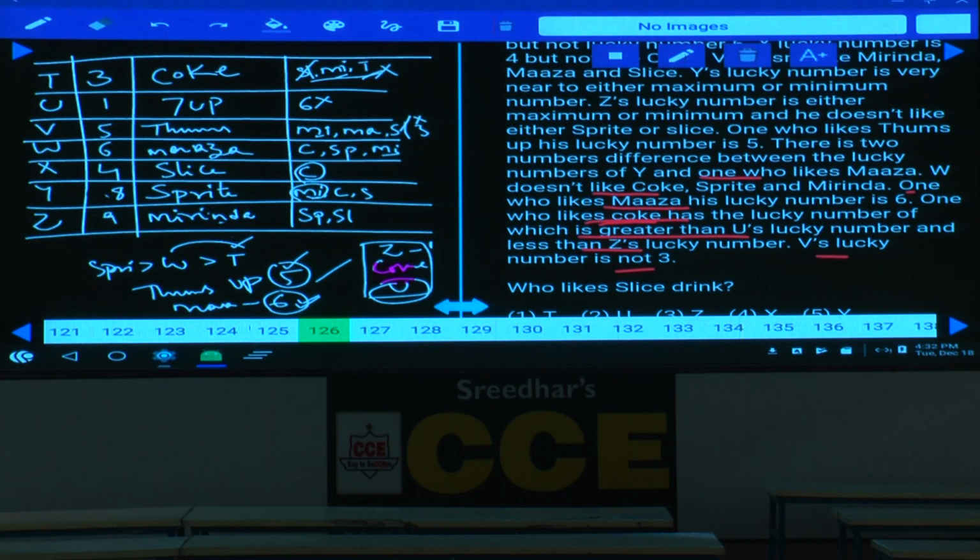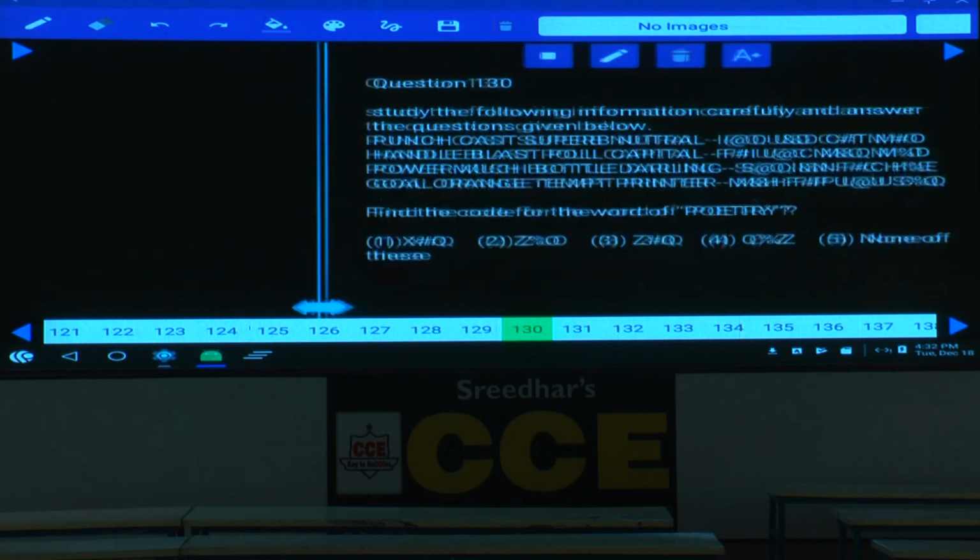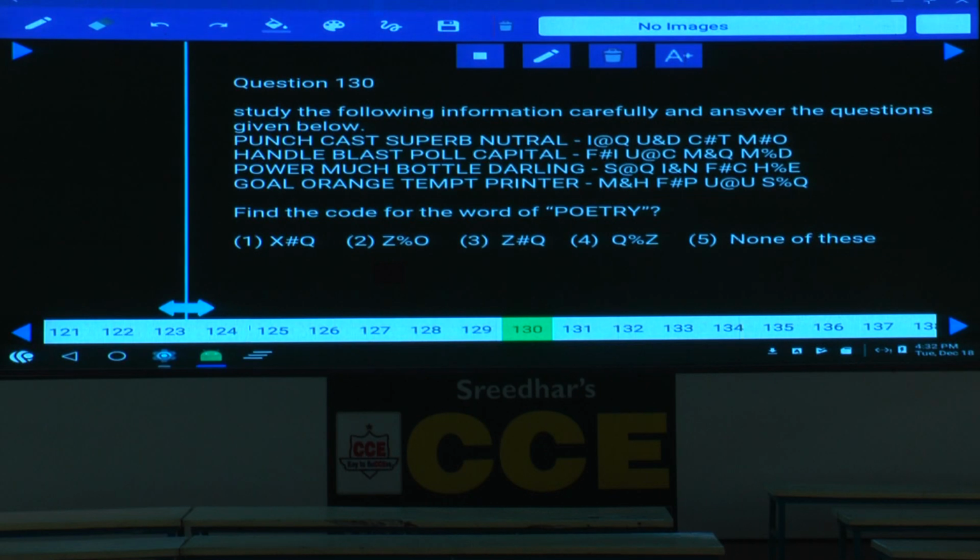Completed writing this. Then 132, done. Coding and decoding. Now question number 132. What is given here? Punch, cast, superb, natural. Now some words are given and their codes are clearly given in this one. Now, how many different words are there? 4-letter word is there, isn't it?